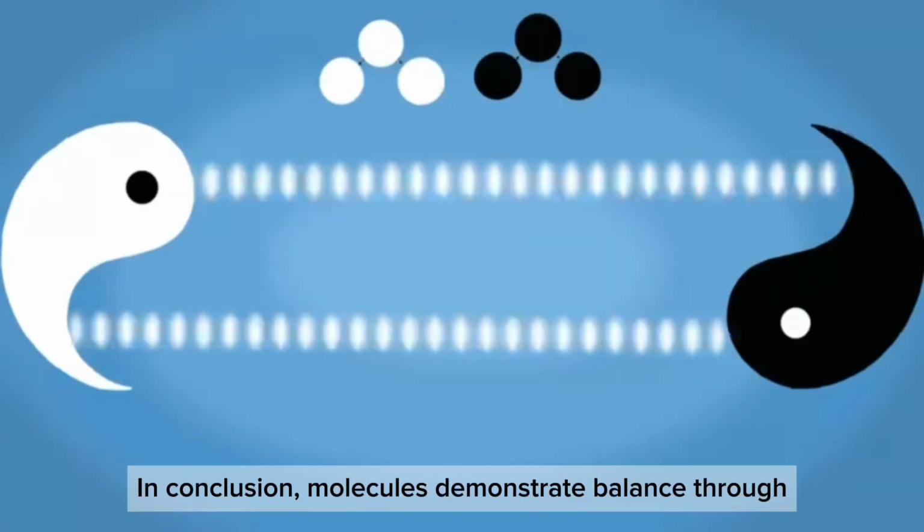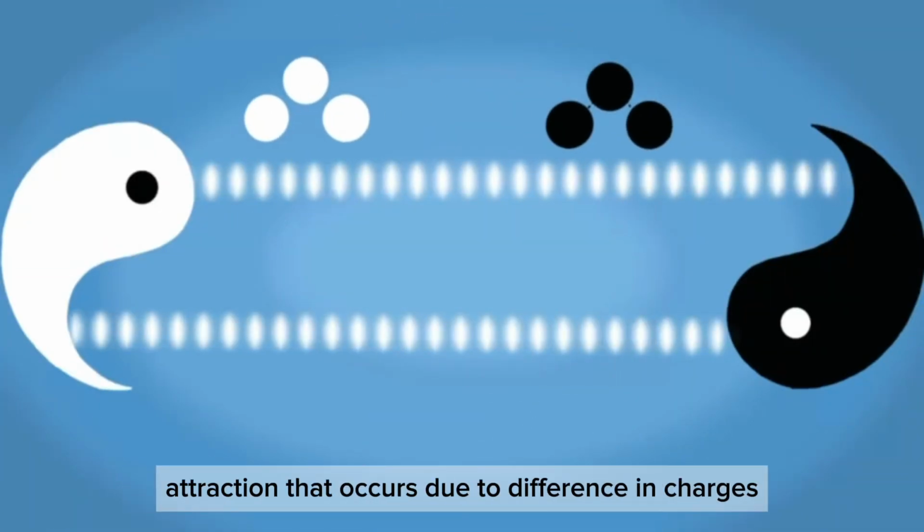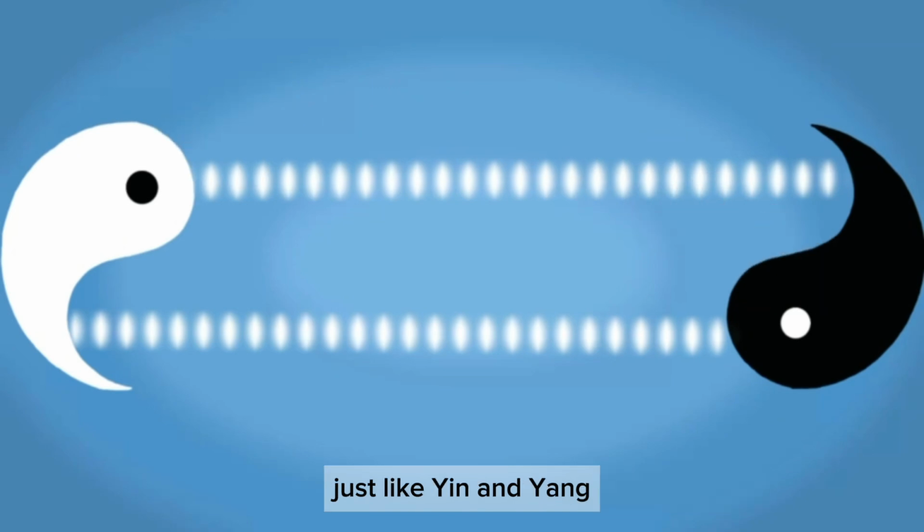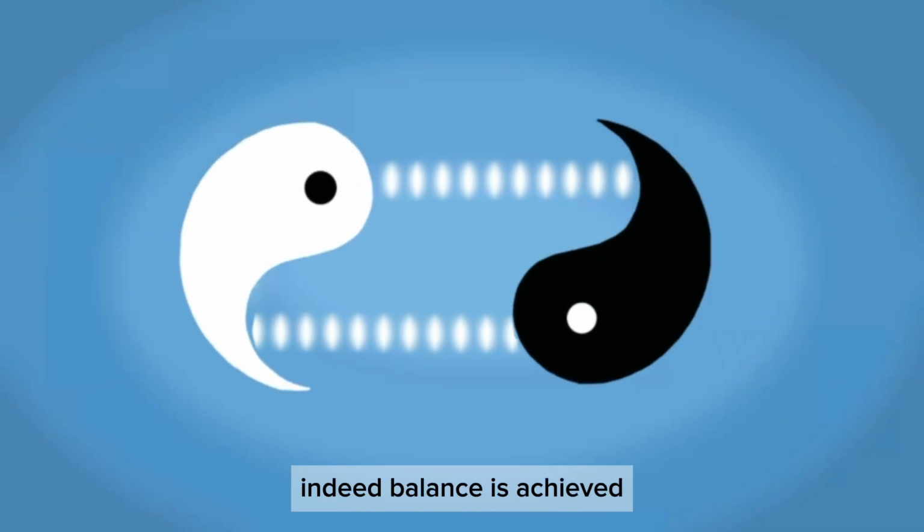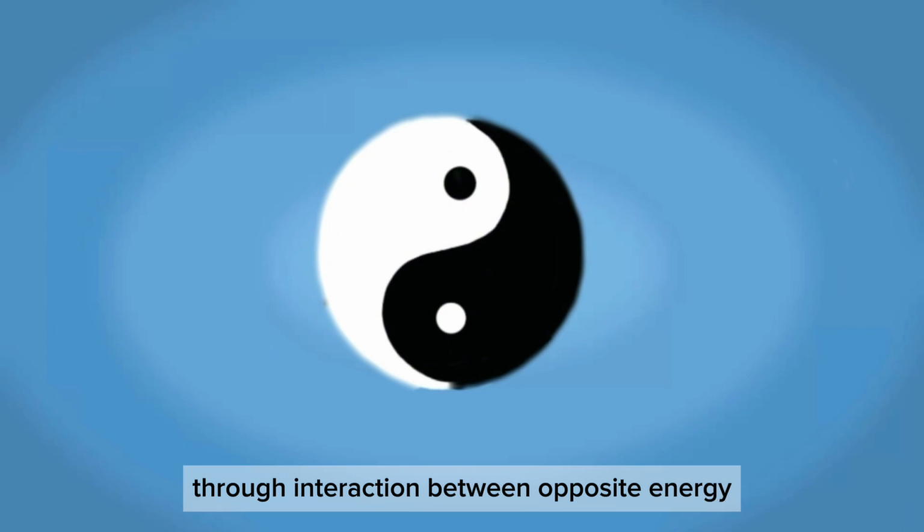In conclusion, molecules demonstrate balance through attraction that occurs due to difference in charges, just like yin and yang. Indeed, balance is achieved through interaction between opposite energy.